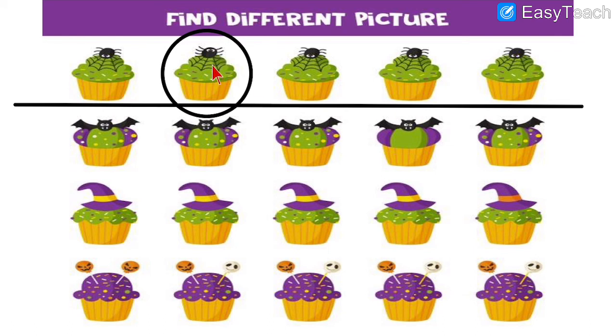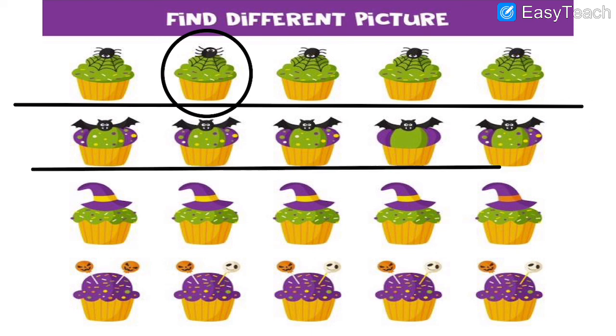See, here the head of this insect is raised up. Here the head of the insect is raised down, so it is put down. And here the head of the insect is raised up. So here you can see the eyes clearly looking at you. But here the eyes are watching down. So this is the different image.